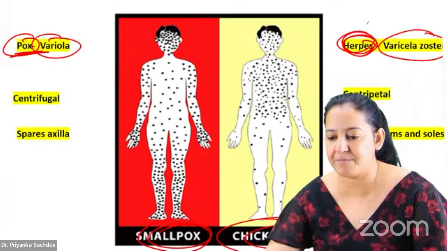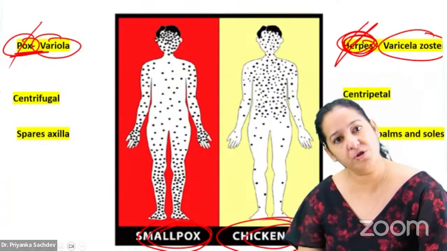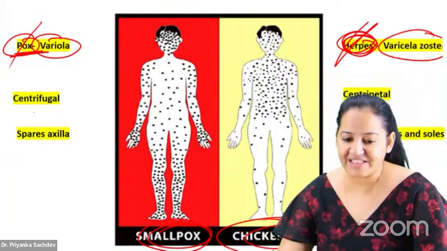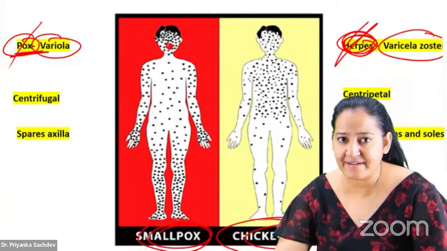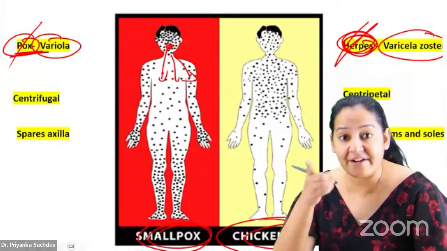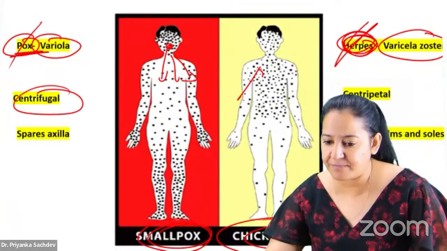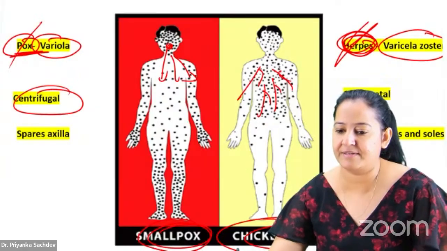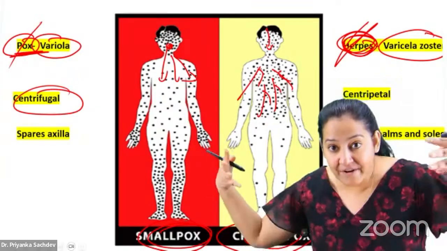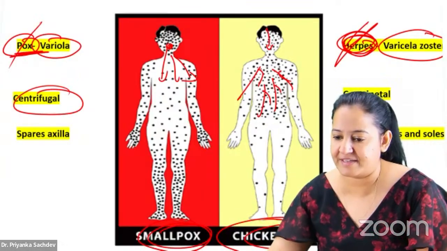Double H, triple P, the H and the P. Both of them are DNA viruses. Here the rash starts from the center and goes to the periphery. It's centrifugal, away from the center. Here the rash starts from the periphery and comes towards the center. It's centripetal.